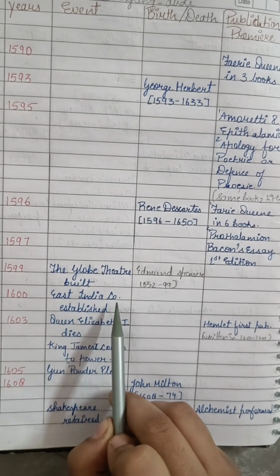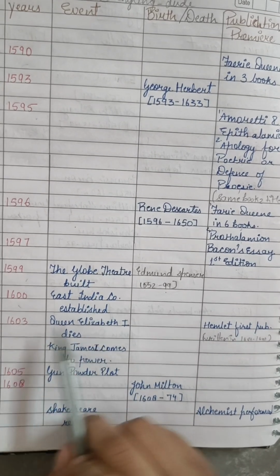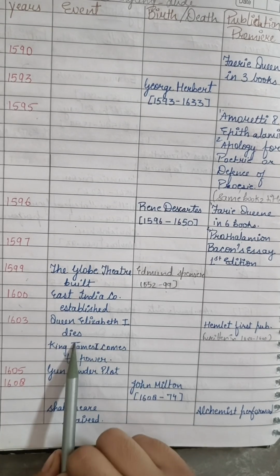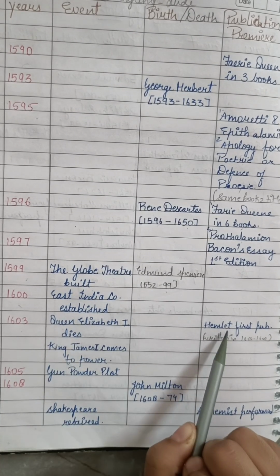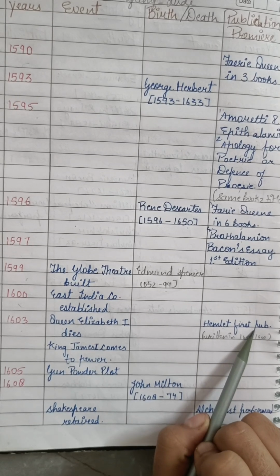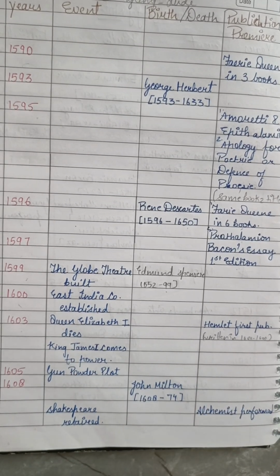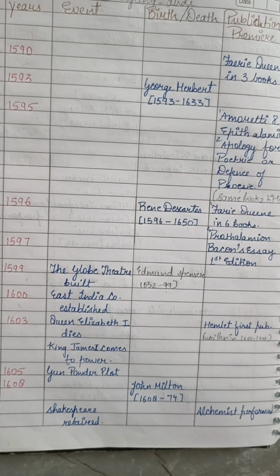1600, everybody knows, East India Company established. 1603, Queen Elizabeth I dies. In the same year, Hamlet was first published. Hamlet was written in 1600 to 1601 and was published in 1603, the same year when Elizabeth I died. And when Elizabeth died, King James I came to power. And in 1605, the Gunpowder Plot was there by Catholics against King James.